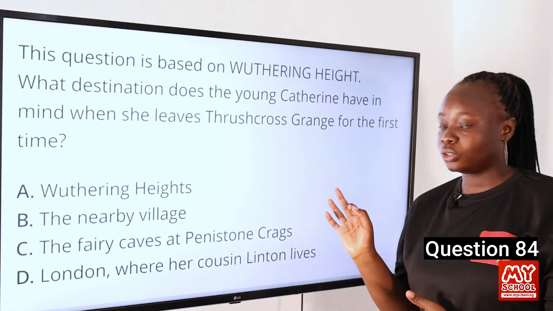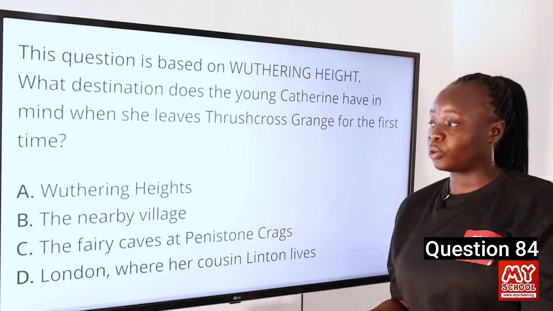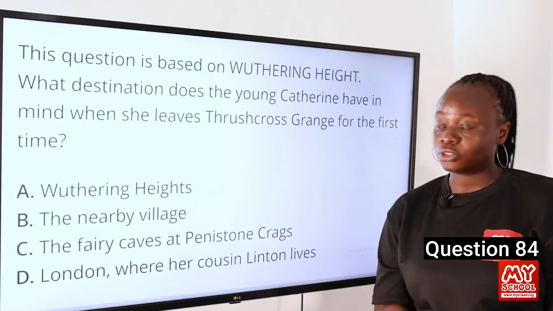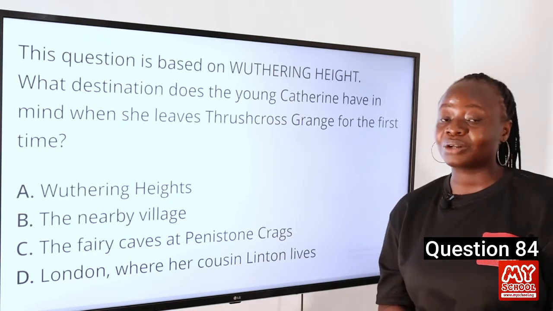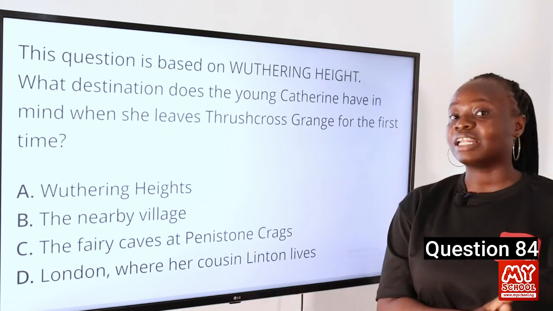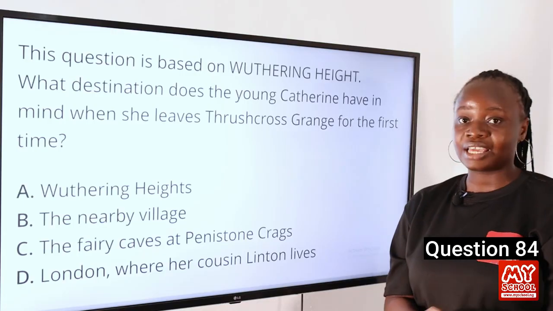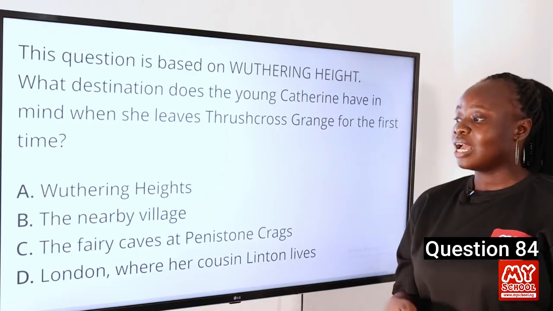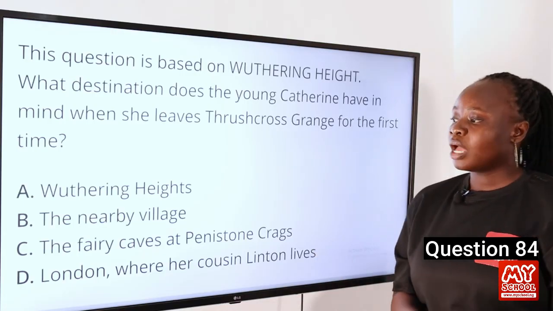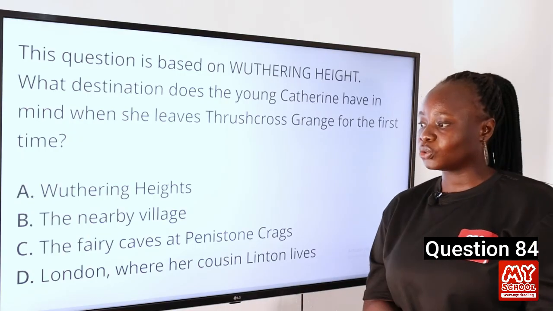Her desire for going to this destination was because of her desire for adventure and exploration. And in chapter 18 of the novel, she does this without asking for permission from Nelly Dean or anybody at the Grange. She has never left Thrushcross Grange before. But when she leaves for the first time, she heads to these caves because she's a spirited child and wanted some adventure. However, she doesn't get there, but that was her destination. Our answer to this question is C.